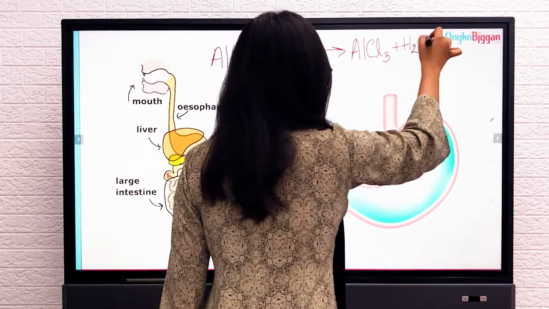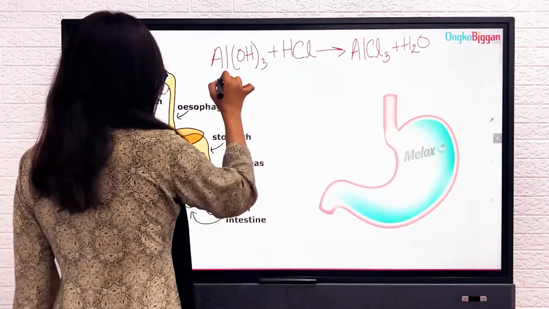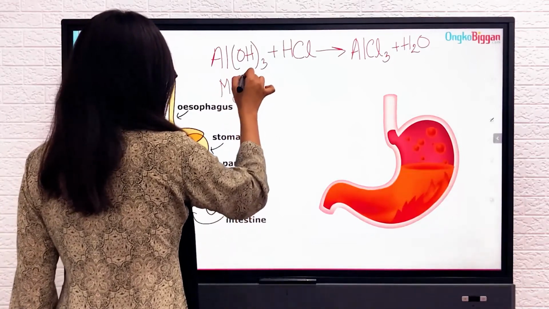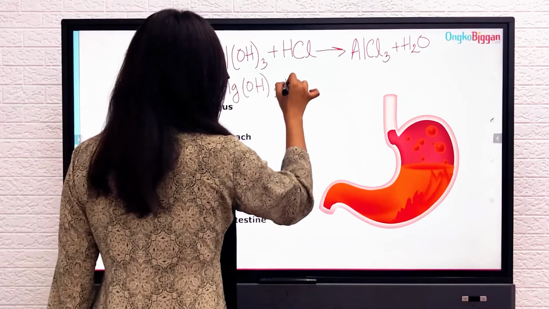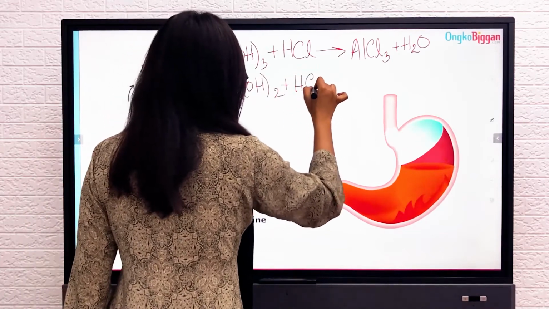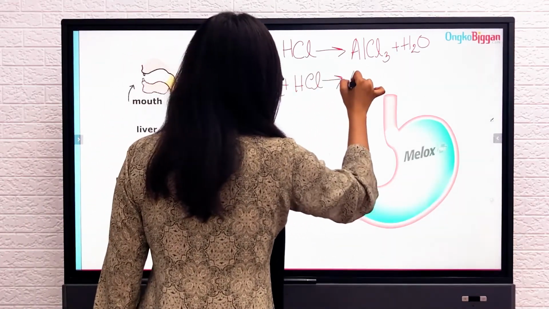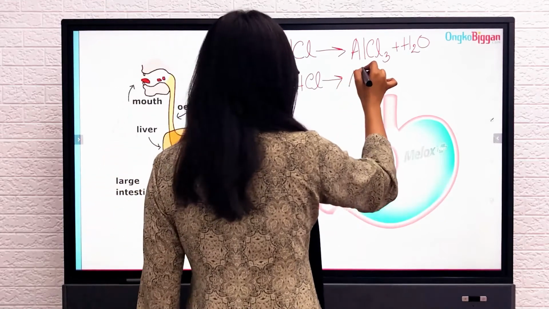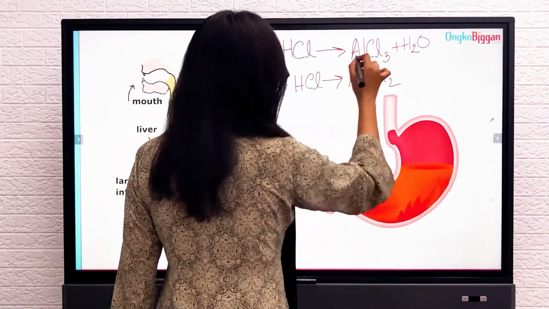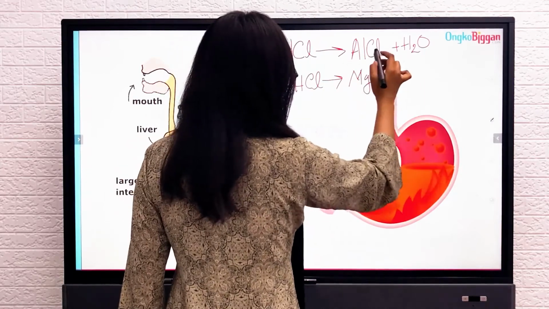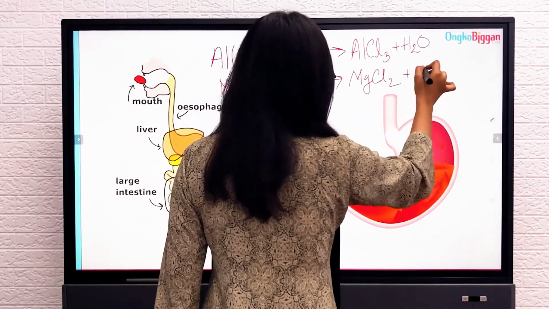Water, H2O. The same happens for magnesium hydroxide, which is a base or alkali. This gives magnesium chloride, and the other is aluminum chloride. Both of these are salts.